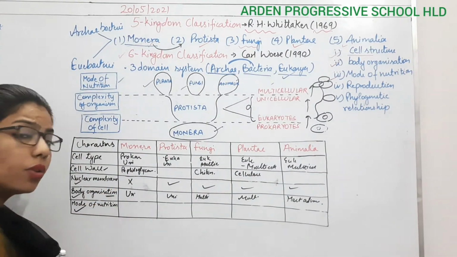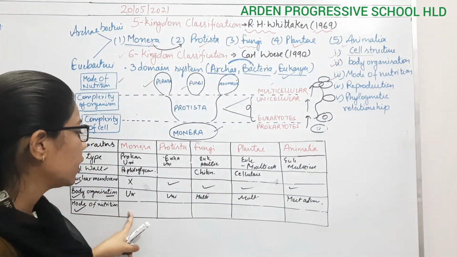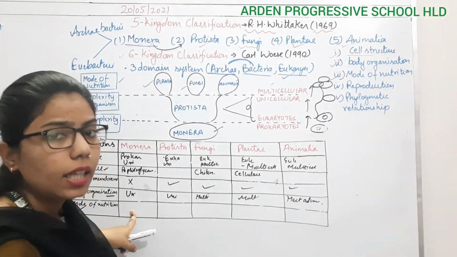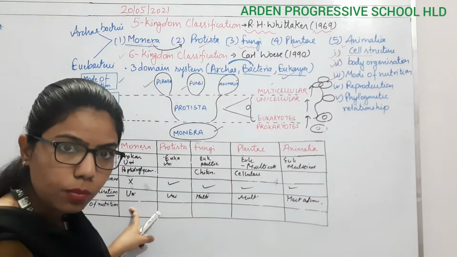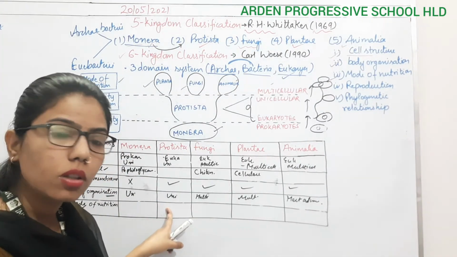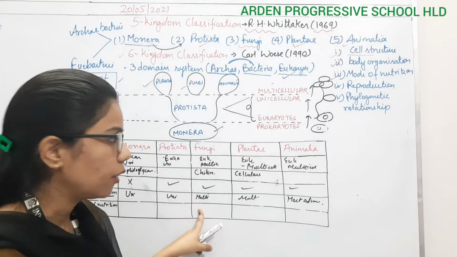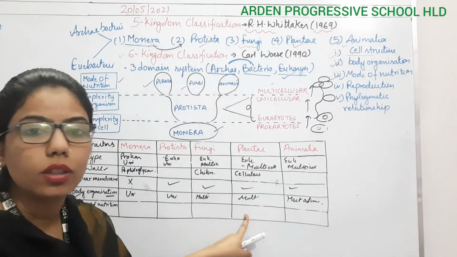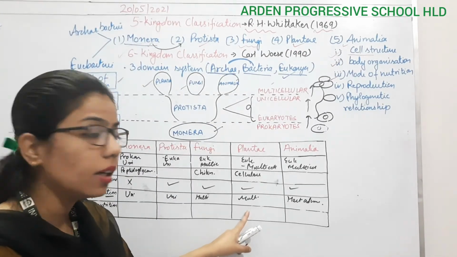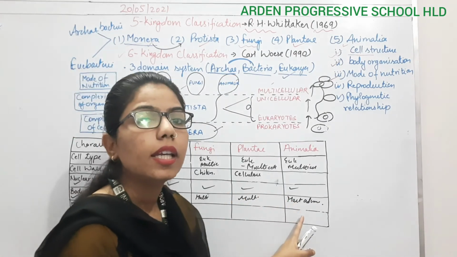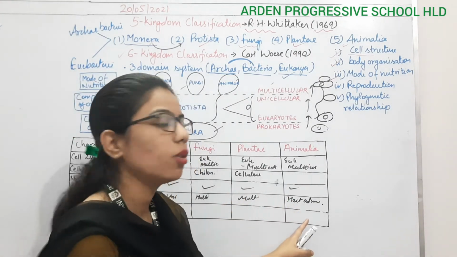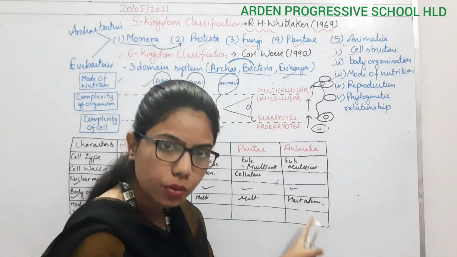Then comes the mode of nutrition. In case of Monera, what type of mode of nutrition will there be? Heterotrophic mode of nutrition. In case of protista also, and in case of fungi, they are heterotrophic. But in case of the plantae kingdom, there will be the autotrophic mode of nutrition, and in animalia it will be heterotrophic, specifically the holozoic mode of nutrition.